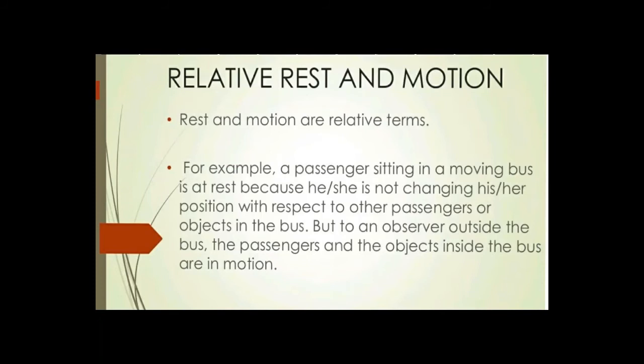The observer will see the passenger in motion, but the passenger inside the vehicle is in a state of rest. So there is a relation between rest and motion. I think, students, you will try to understand it, and maybe most of you have understood.